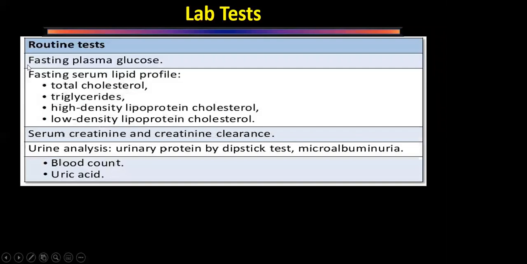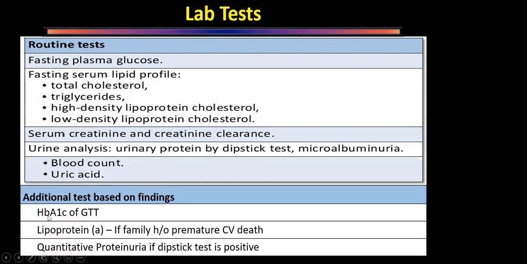Some lab tests. For routine lab tests, we have to rule out diabetes, do a fasting lipid profile, serum creatinine, renal function test, urine analysis, blood count, and uric acid. These are the basic routine tests we do in all the patients. Selectively, we have to do HbA1c or glucose tolerance test, lipoprotein A if there is a history of premature cerebrovascular death in the family, and if the dipstick test is positive, we have to.